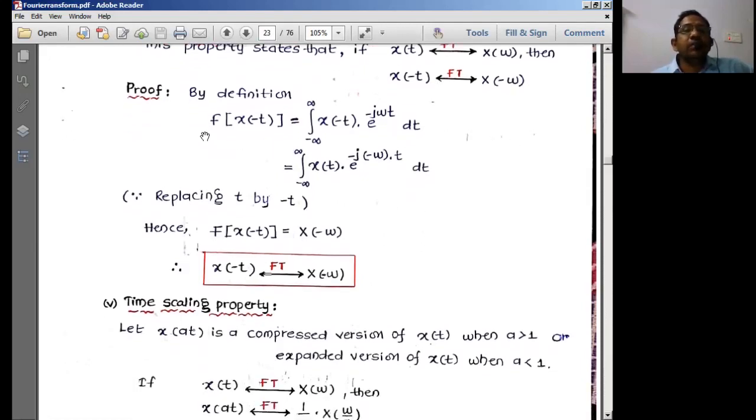Now by definition, what can I write? The Fourier transform of x of minus t is the integral of x of minus t into e power minus j omega t dt.